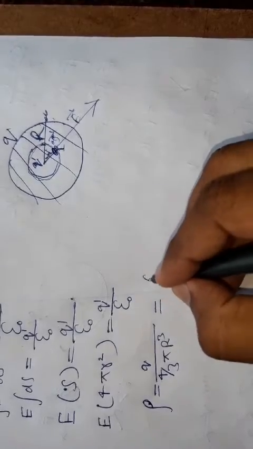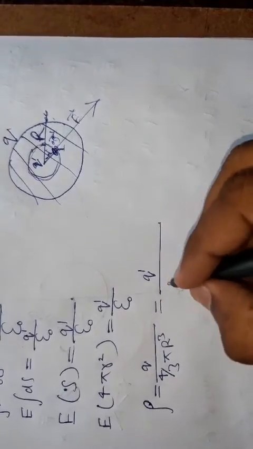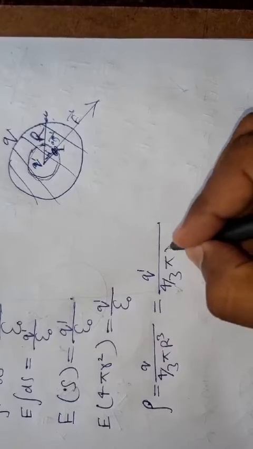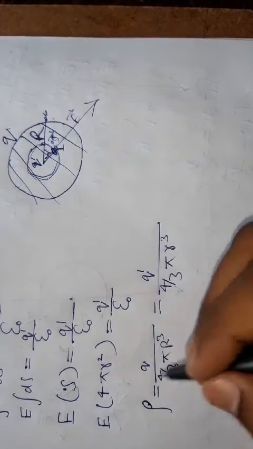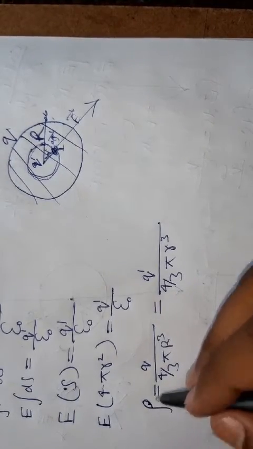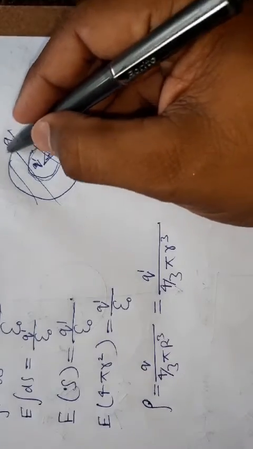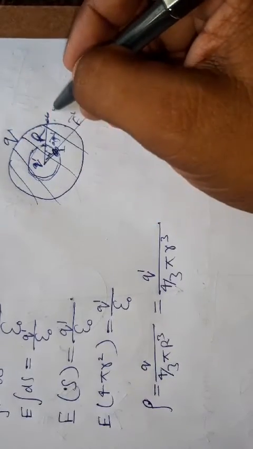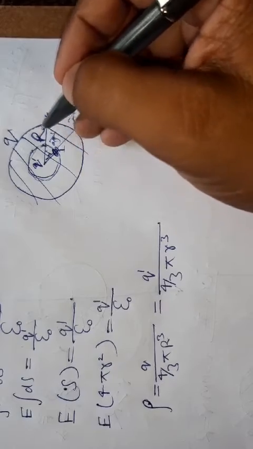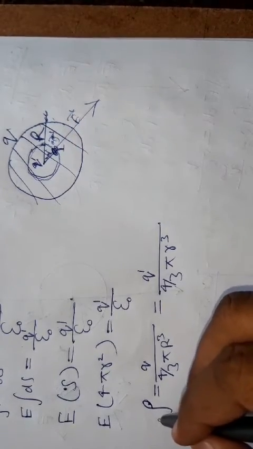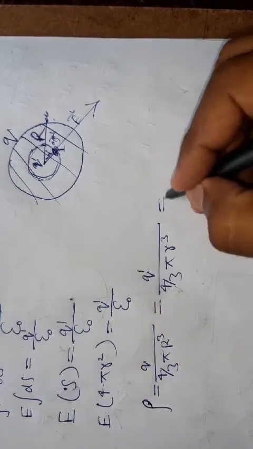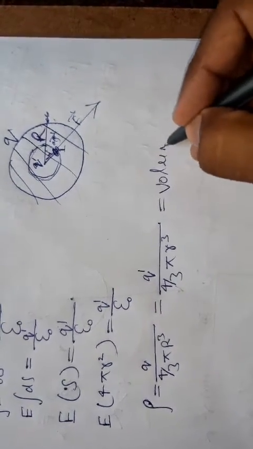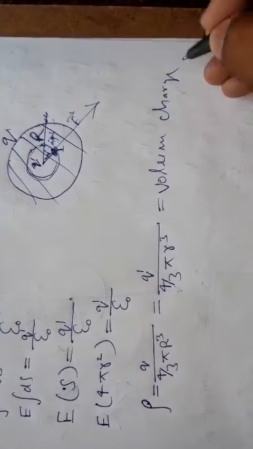But when we are taking Q dash, at that time the volume will be 4 by 3 pi r cube. Here you should know that density will not change, whether we are taking the sphere having capital R or the sphere having small r. Density will be unchanged. This is volume charge density, rho.